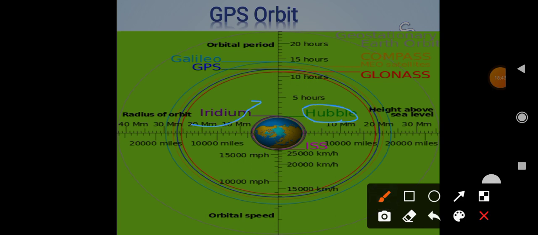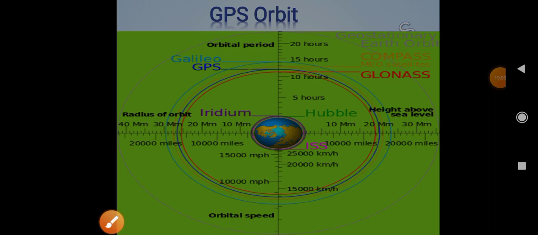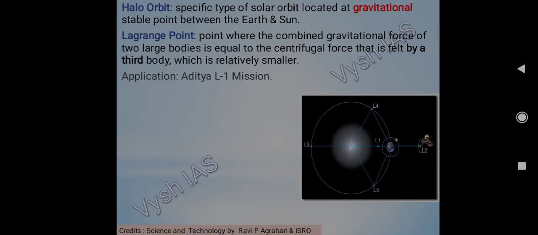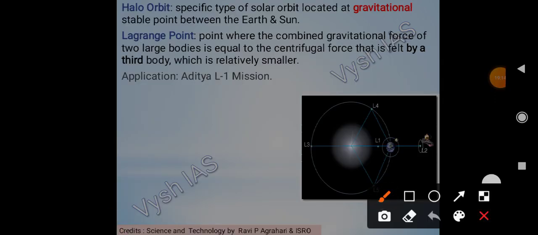And then Iridium is also located here. And then we have GPS, I have already told, it is in the middle. Okay, medium earth orbit. Then GLONASS is also, this is also for GPS only. So a medium earth orbit. Compass is also placed here. And then in geostationary orbit, which are far away, right? Then halo orbit. See, this is a very novel one.